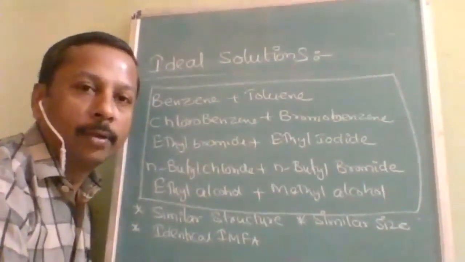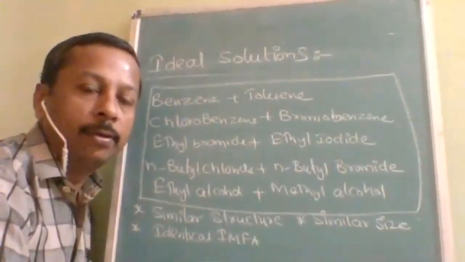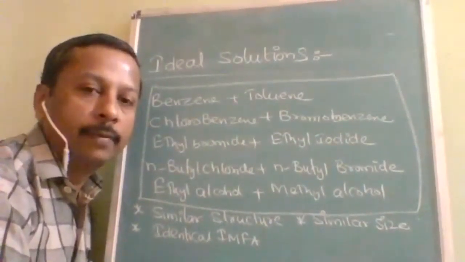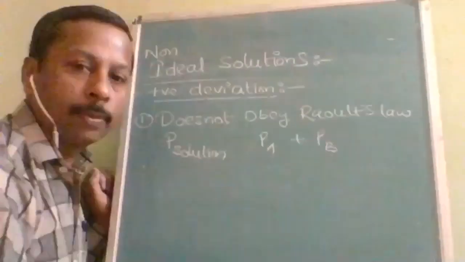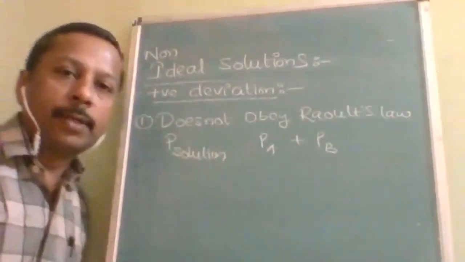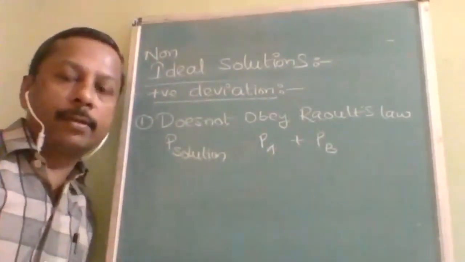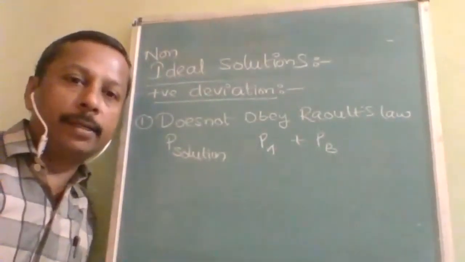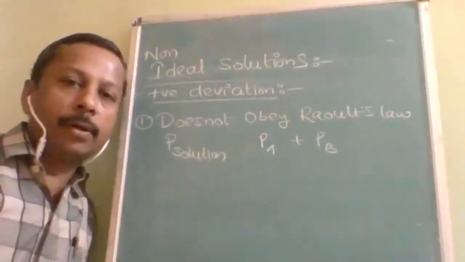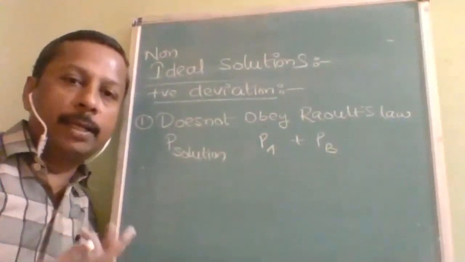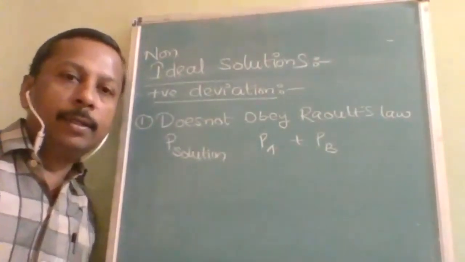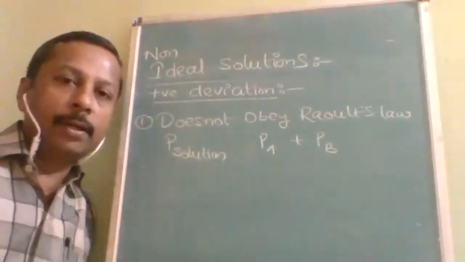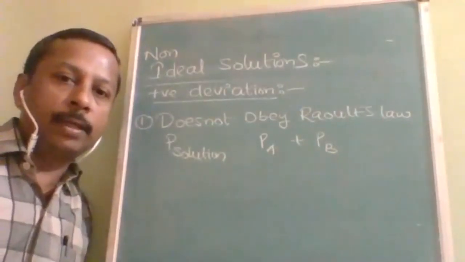Okay. Now we are going to study non-ideal solution, first with the positive deviation. Okay, non-ideal solution with positive deviation. Now we are going to study about the non-ideal solution. There is one common condition. What is that? It does not obey. If it obeys, then it is ideal. If it does not obey, then only it will be a non-ideal solution. So the first condition for non-ideal solution is it does not obey Raoult's law.